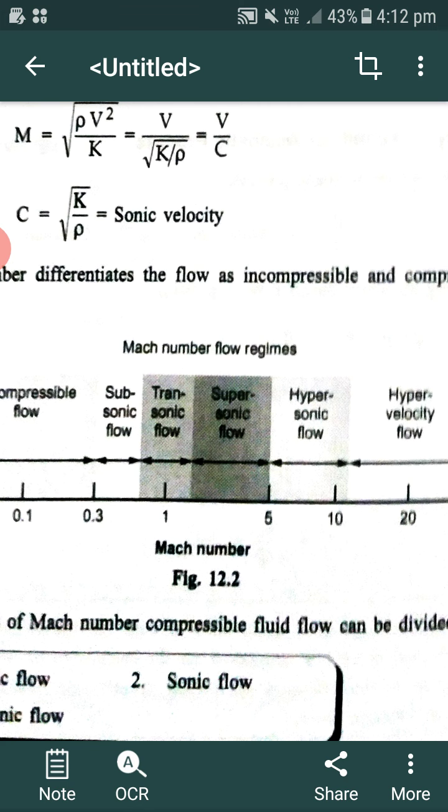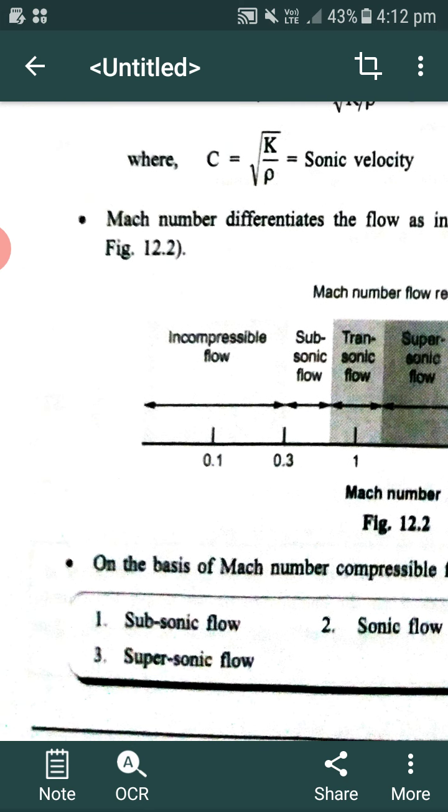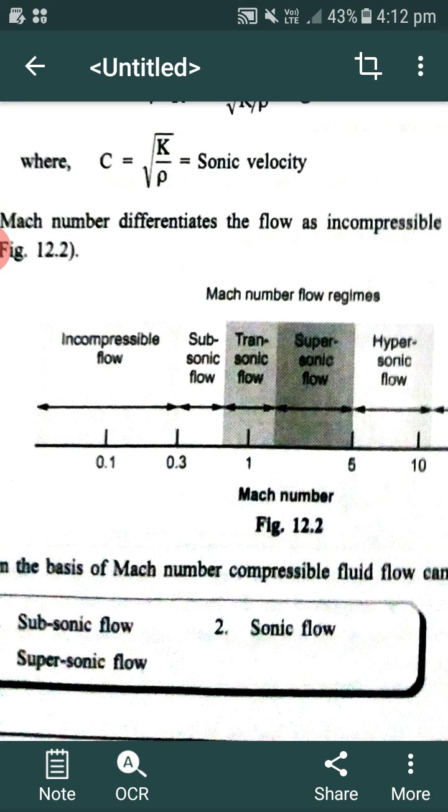What do you mean by subsonic flow? Subsonic flow is that in which Mach number is less than 1. When Mach number is less than 1, the type of the flow is said to be subsonic flow. That is indicated in the above figure. When the flow is sonic flow, what will be the Mach number? It is equal to 1. When M is equal to 1, the flow is said to be sonic flow.